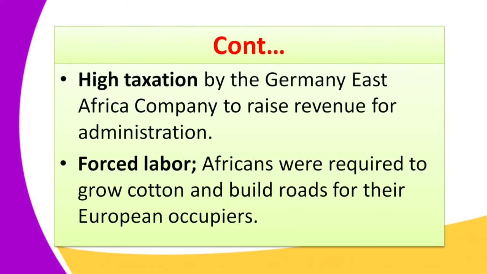Another one was forced labor. Africans were required to grow cotton and build roads for their European occupiers. The Europeans who had occupied this region subjected Africans to forced labor, working without pay. The Africans were forced to grow cotton, which was not even edible, and were forced to build roads, and therefore they rebelled against this act. This was an oppressive rule by the Germans.